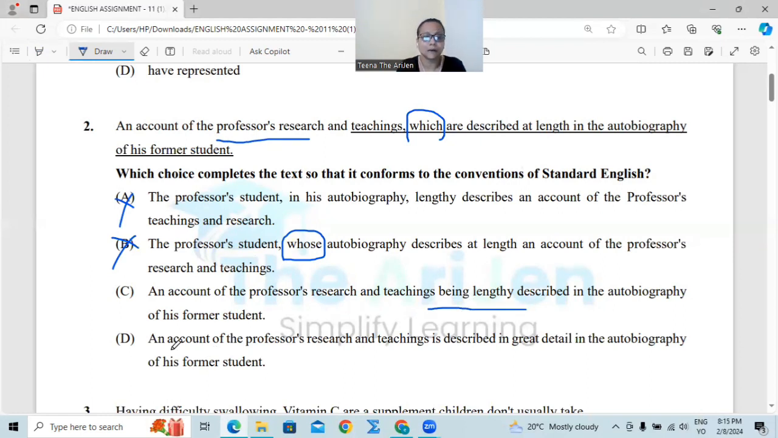Number D, an account of professor's research and teaching is described in great detail in the autobiography of his former student. Yes, this is correct, is described. Okay, this is followed by simple present tense, passive voice. We are looking for passive voice without using any type of relative clause structure. So number D is the answer.